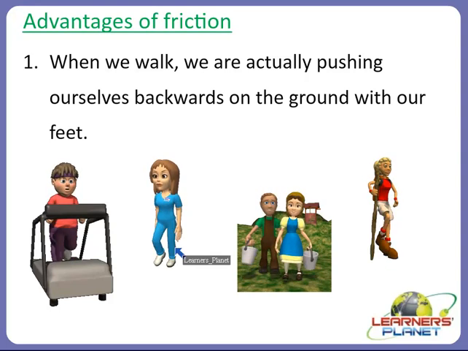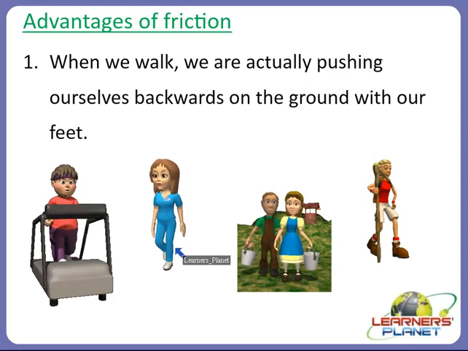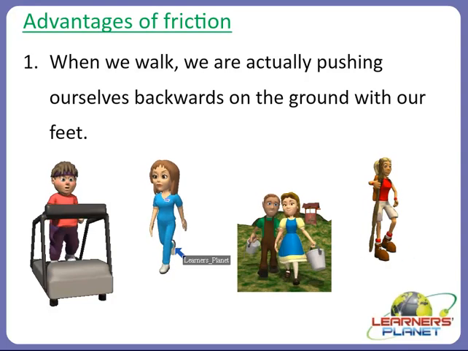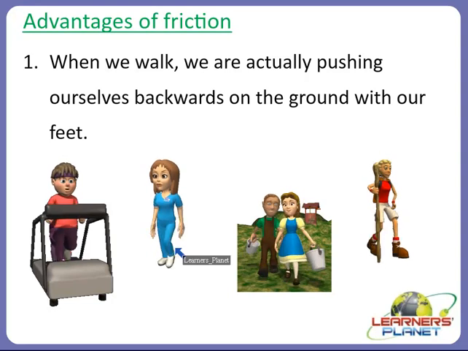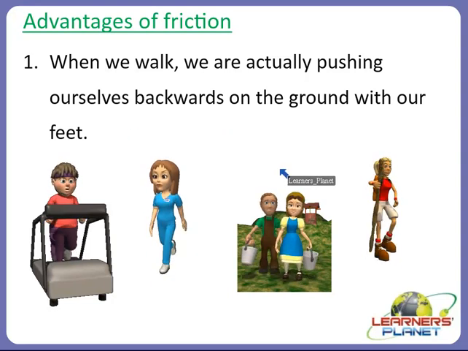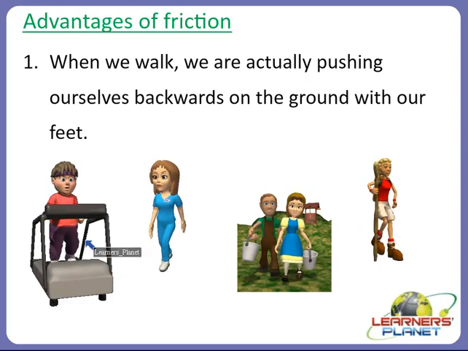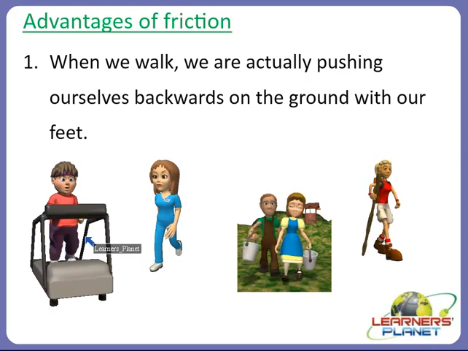Even we find it very hard to walk on ice, on smooth surfaces, or on a polished floor, as movement across these surfaces produces less friction, and that is why we often slip on icy ground or a wet floor. Here you can observe some examples, like running on a treadmill.